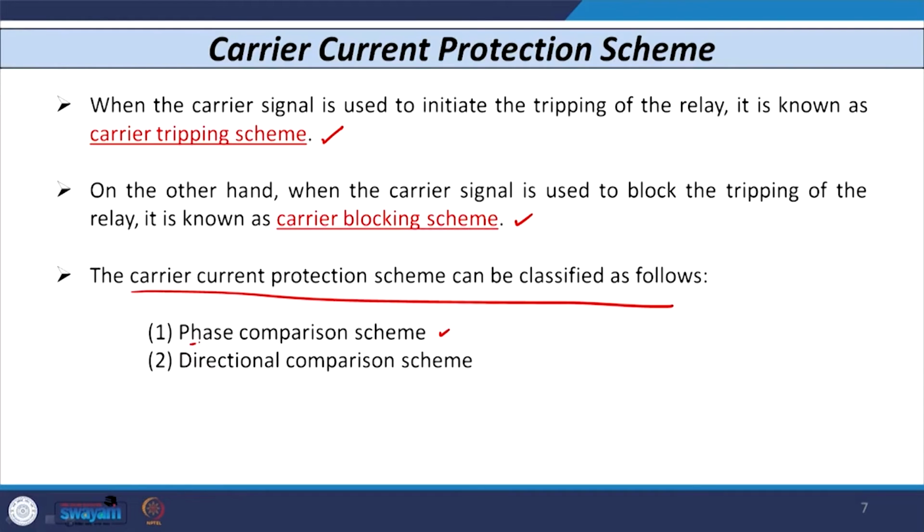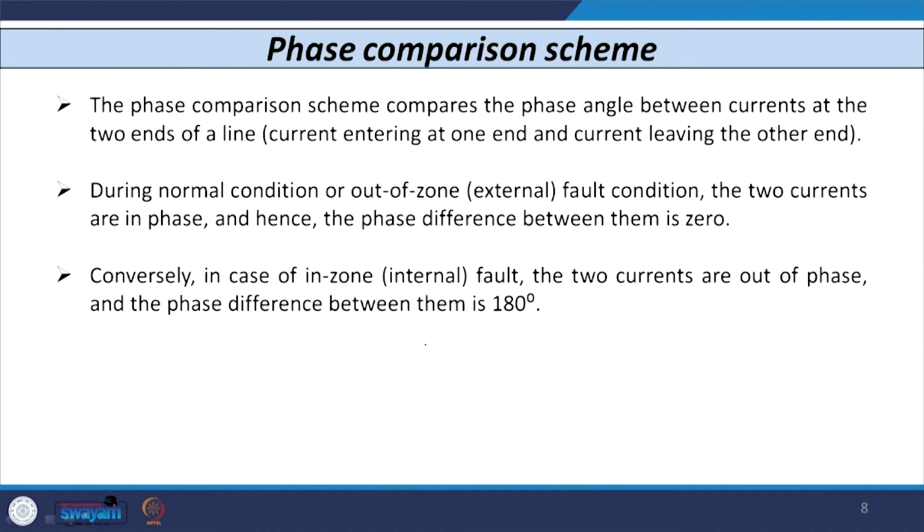So, let us discuss first the phase comparison scheme. In a similar way, the directional comparison scheme also works. Now, let us start with the phase comparison scheme. The phase comparison scheme compares the angle between voltage and current. So, for the current entering and the current leaving the line, the angle between these two is compared.